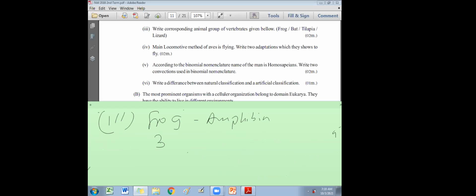Okay, bat. Who can tell me the group of the bat? I'll ask Randir. Akhilesh. Mammal. Nuka. Mammal. Very good, mammal. Then what about tilapia? Who is tilapia?